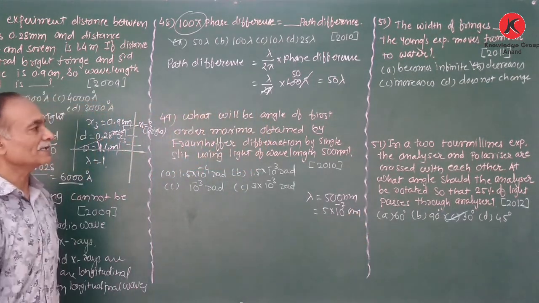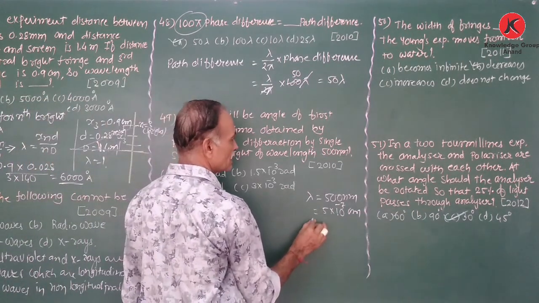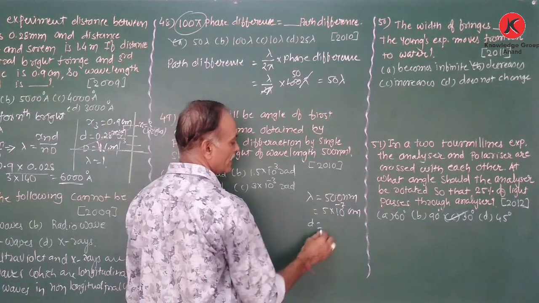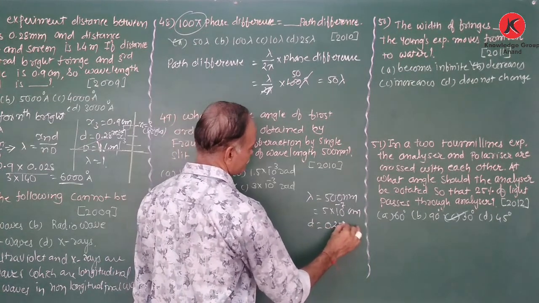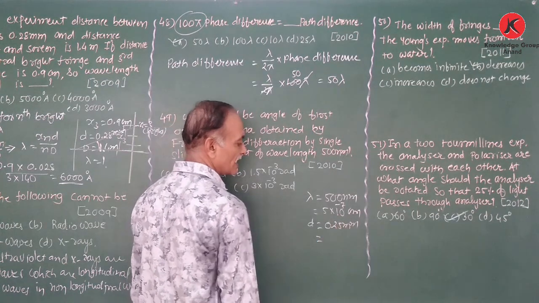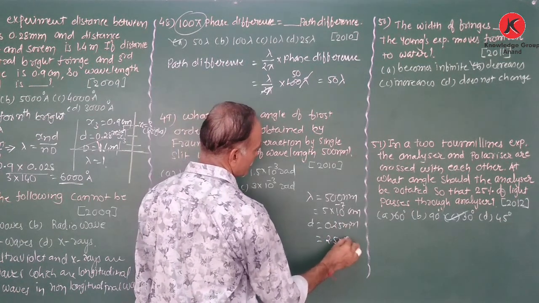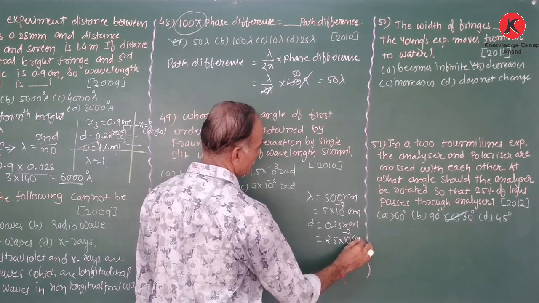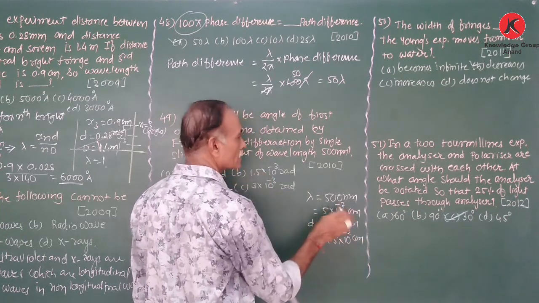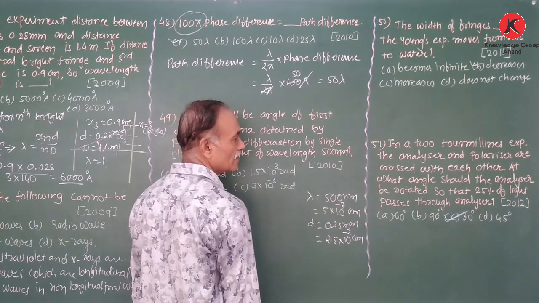Now here the width of the slit is not given. Width of the slit is required, b. So keep in mind that it is 0.25 millimeter. Convert it into centimeter. Therefore 2.5 × 10^-2 centimeter, and 5 × 10^-7 meter.